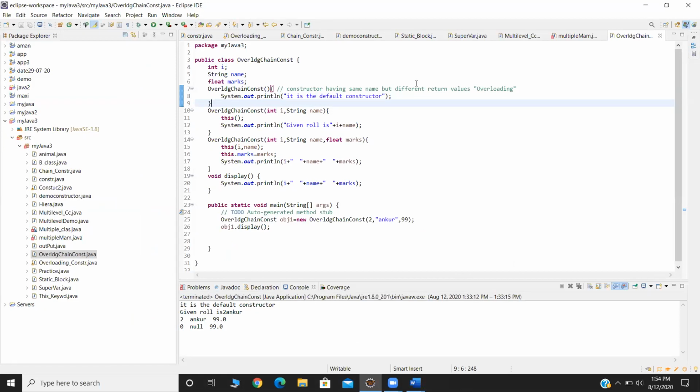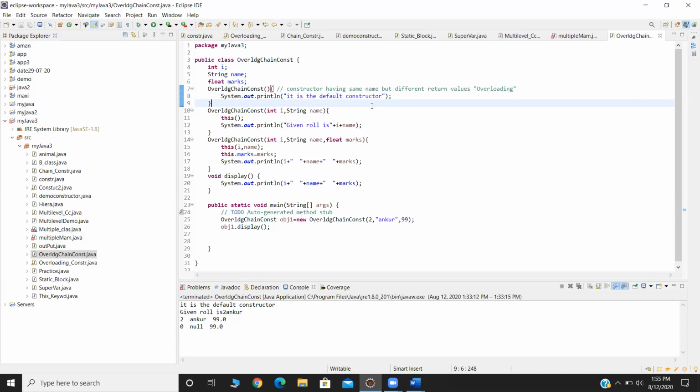That is constructor overloading and chain constructor. I have done it in one program. Here is the class in line number 3, overloading chain constructor, in which I have given int i, string name, and float marks.